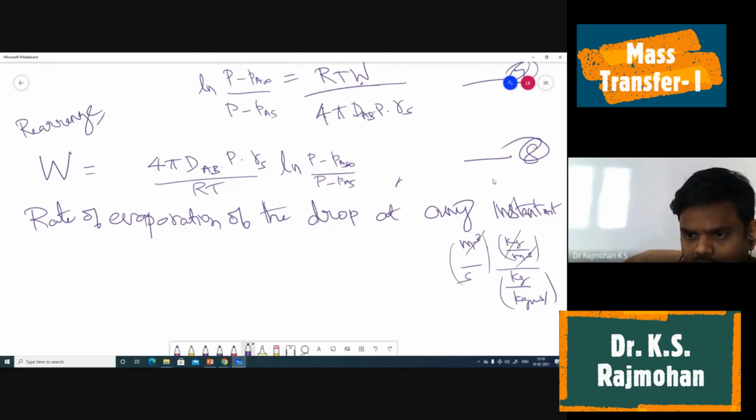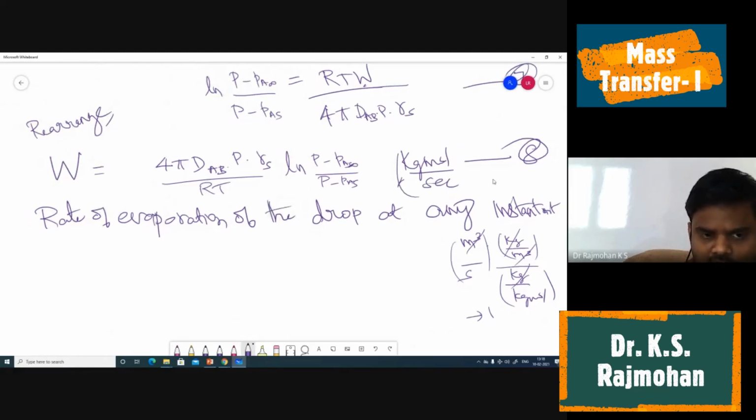So this W has the unit of kg mole per second, right? Because W is a flux N_A into the surface area. So kg mole per meter square second multiplied by meter square, we get kg mole per second. So here also, the rate of evaporation of the drop at any instant can be given by, at any instant the radius is Rs. So what will be the rate of evaporation of this droplet?